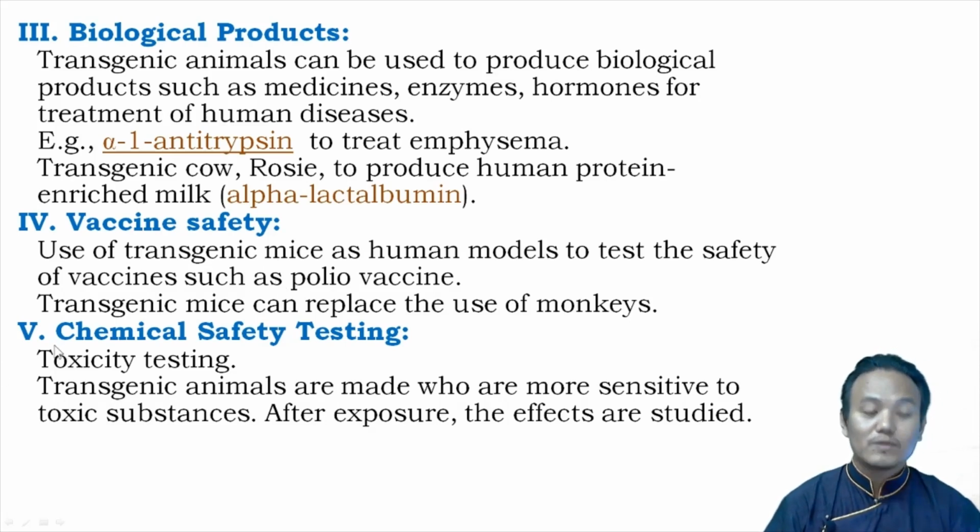And then we have got the fifth use of transgenic animals, that is in chemical safety testing. It is also called toxicity testing. If you want to check for the toxic effect of a particular chemical, you can use transgenic animals. Right. You can create transgenic animals that are more sensitive to those toxic substances, and after exposure to those toxic substances, you can study the effects of the toxic substance on the biological cells and tissues. Right. So these are some of the uses of transgenic animals.